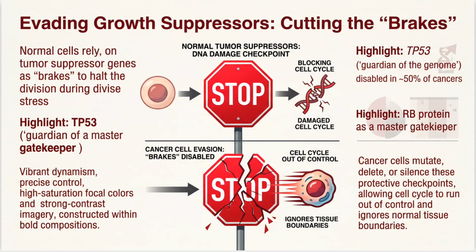In cancer cells, however, these brakes are disabled, causing the cell cycle to run completely out of control and ignore normal tissue boundaries. Key highlights include TP53, known as the guardian of the genome, which is disabled in roughly 50% of cancers, as well as the RB protein, acting as a master gatekeeper. Ultimately, cancer cells mutate, delete, or silence these protective checkpoints to sustain their expansion.